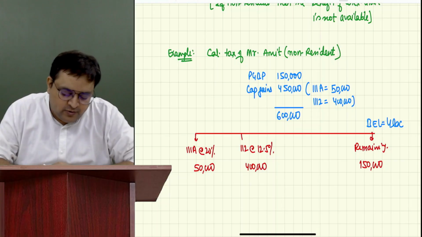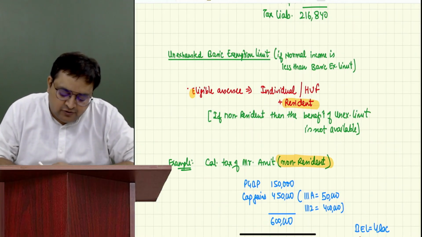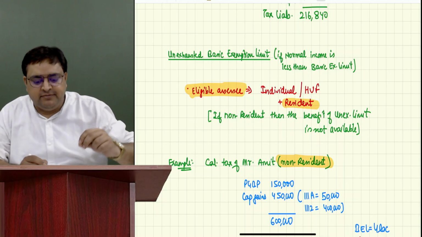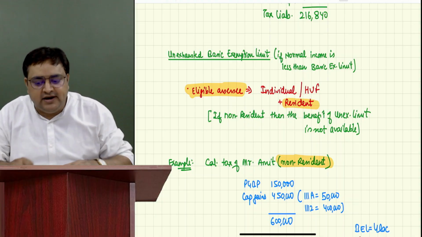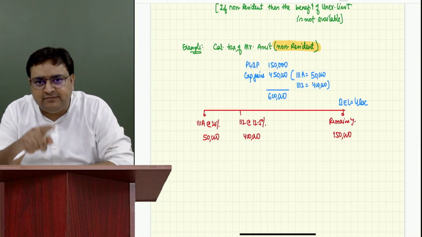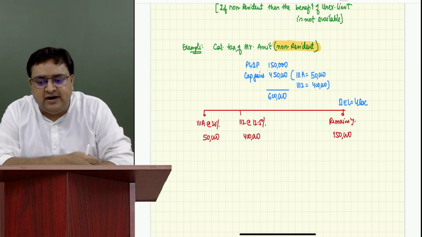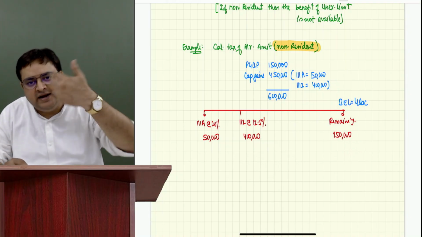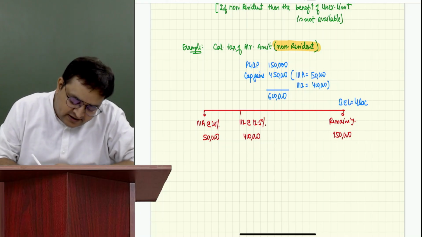No, because who is he? He is a non-resident. He is not eligible. Who is eligible? Individual is eligible. HUF is eligible, provided they are resident. If they are non-resident, forget about it, we will not give them the benefit. We give this benefit only to a resident individual or resident HUF. If they are having any unexhausted limit, let it be.